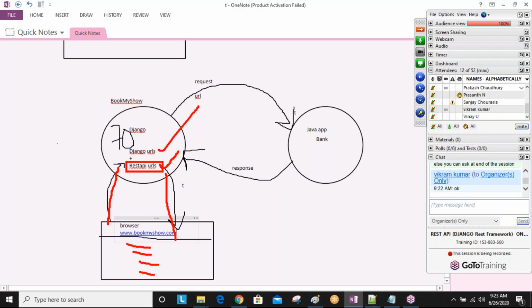Okay, so now in our REST API, from the browser to our Django application we are communicating, as well as from our Django application to another Django application or another Python application or another Java application, different kinds of applications we can communicate. So when we start our program slowly, one application to another application, how we communicate, how we interact with data, all these things we will discuss practically.